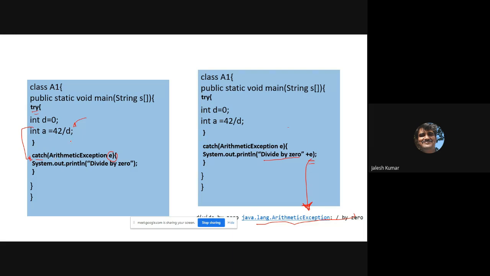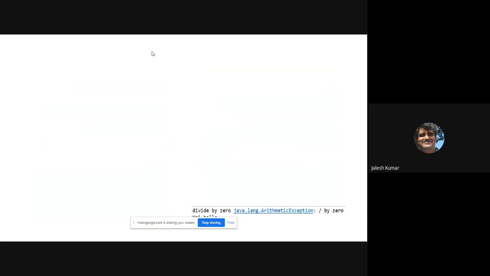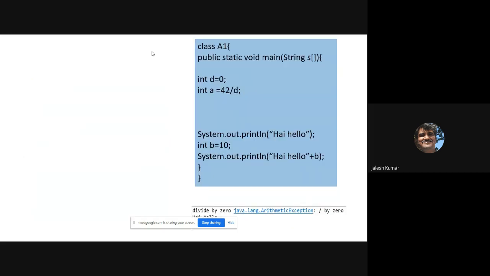Then it is always better that instead of ArithmeticException, you directly write Exception, so that it will cover all, because you know that Exception is the superclass. If you write Exception, it includes all the exceptions. And then now see, one more, what actually exception contributes to you, that I'll show you.